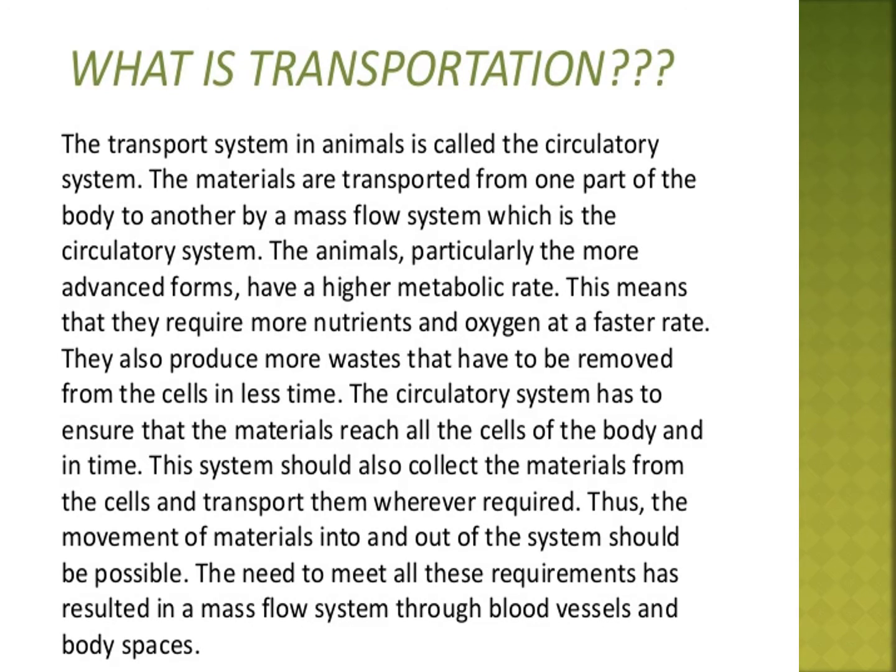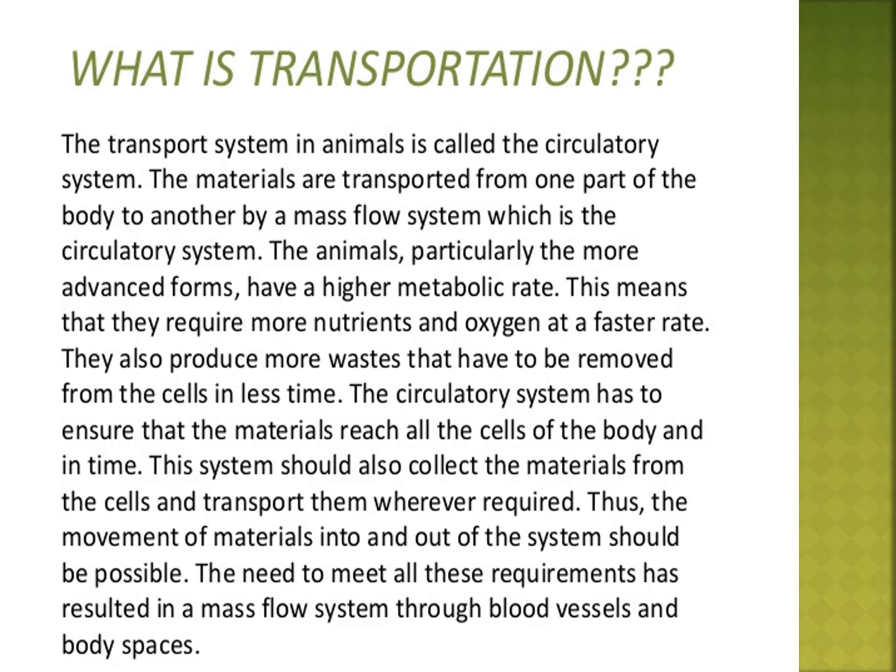The transport system in animals is called the circulatory system. What is the circulatory system? You know, yes, the vessels are there: arteries, veins, capillaries, and the heart. The materials are transported from one part of the body to another by a mass flow system, which is the circulatory system. Some things, that means oxygen, food, are transported.